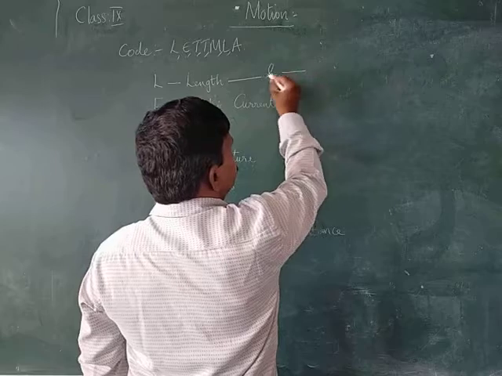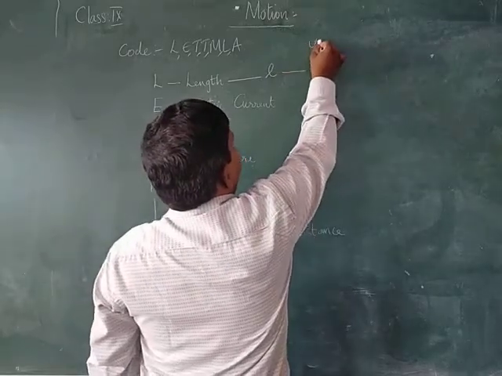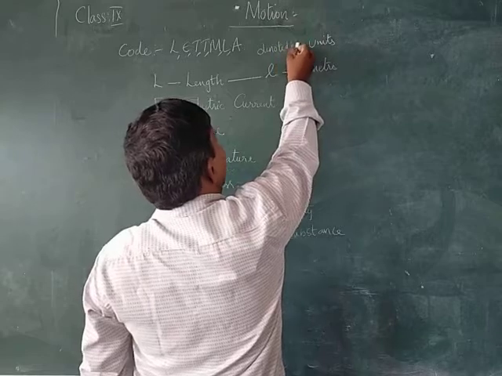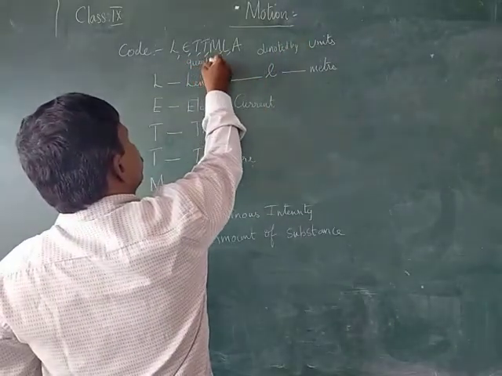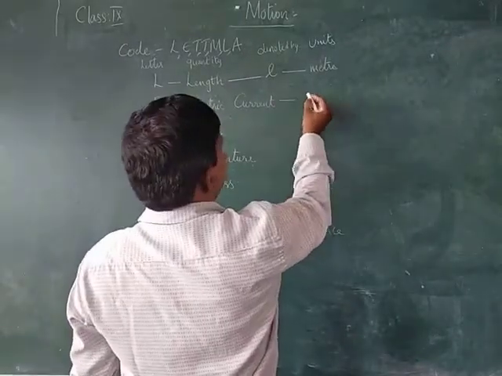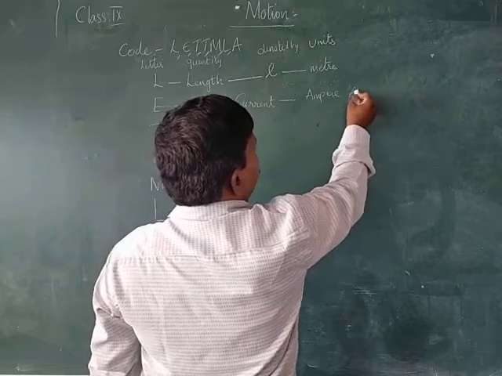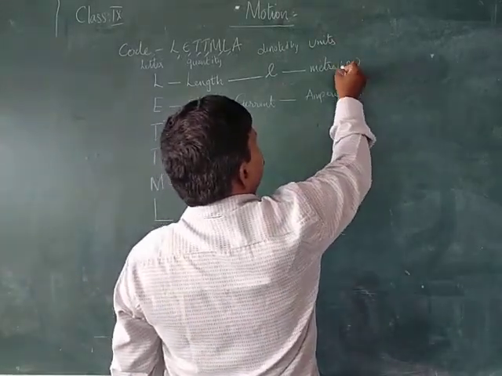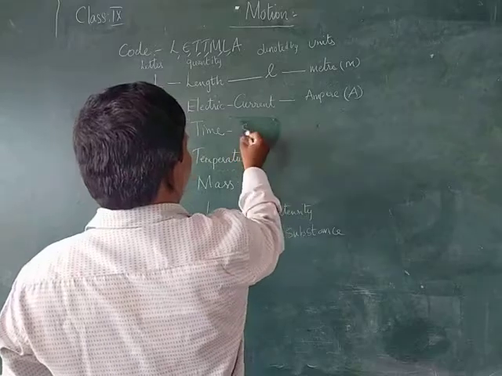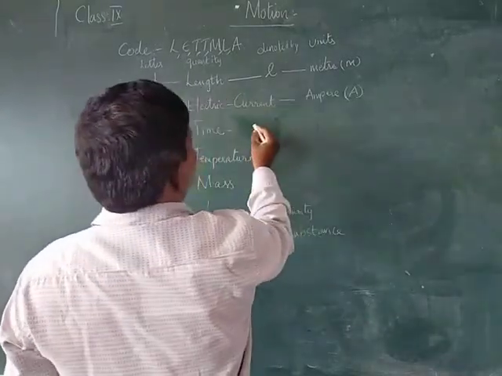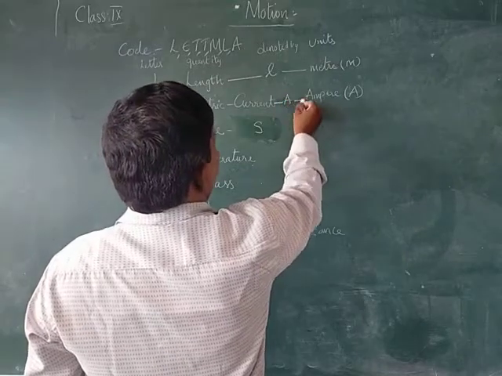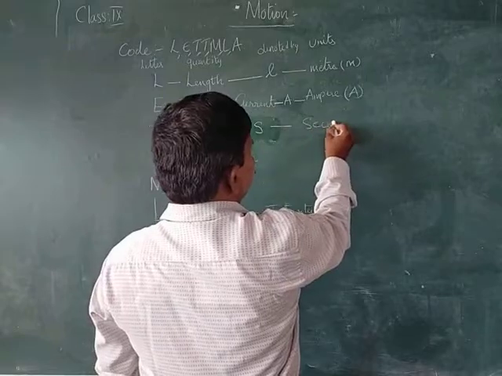Length, L. The unit of length is meter, denoted by the letter m. Electric current, ampere, denoted by the letter A. Time, second, denoted by the letter s.